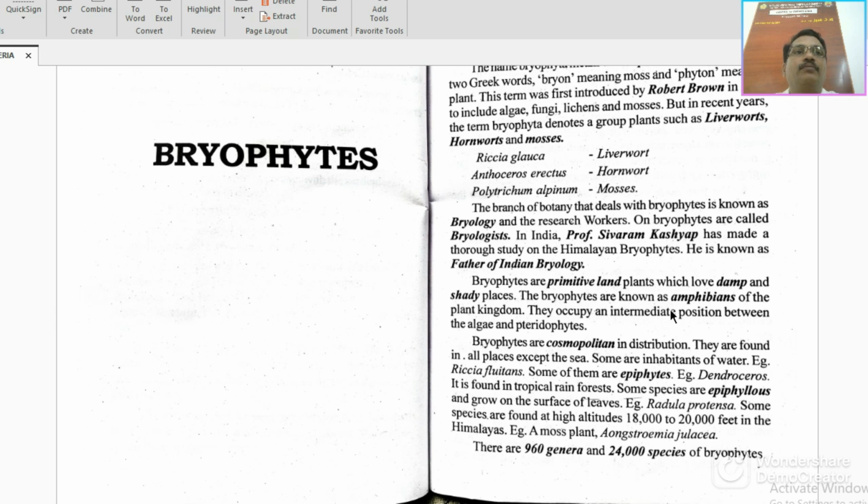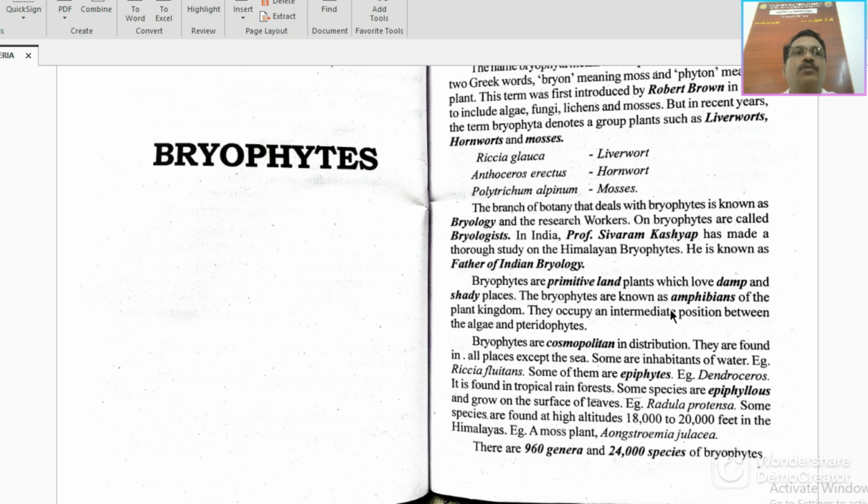Some bryophytes are epiphytes, for example Dendroceros, which is found in tropical rainforest, and some species are epiphyllous. That means some bryophytes grow on the surface of leaves, for example Radula protensa.